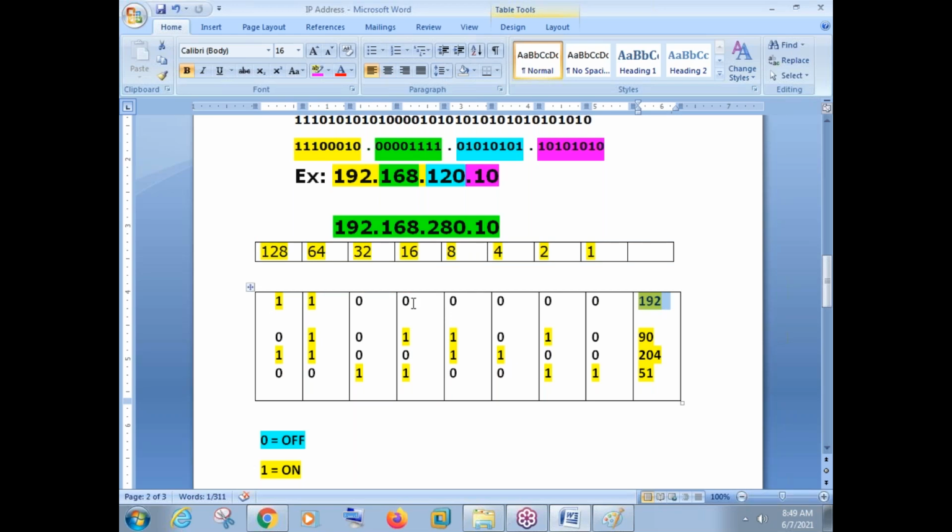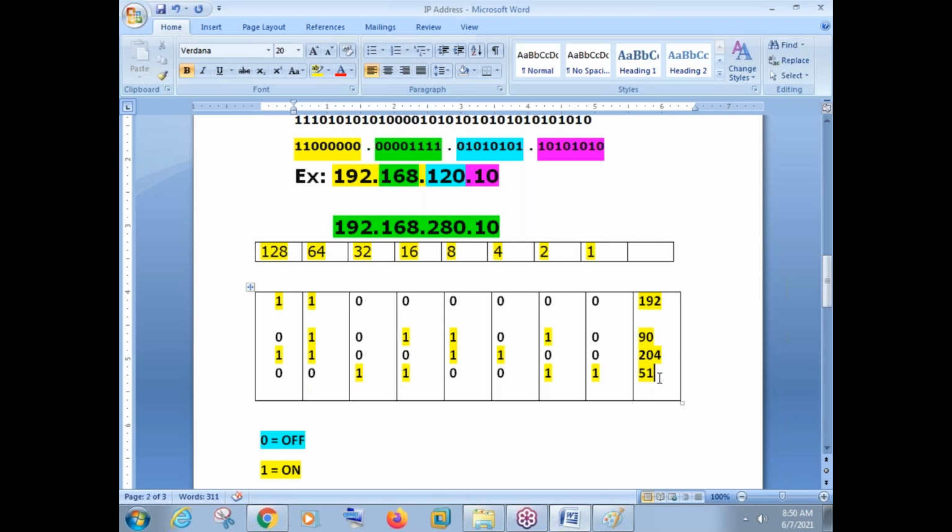That means in an IP address, if you say 192 here, this 192 will be converted into which number, guys? It will be converted into a binary number, and that binary number will be exactly like this. So 192 is a decimal number. The decimal number is converted into this binary number. So now we are learning binary to decimal, right? So just take a binary number and convert it into a decimal number.